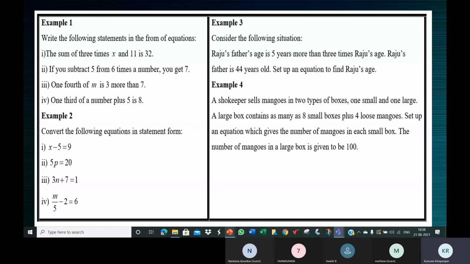Now, how many mangoes are there in one large box? No, it's given there.